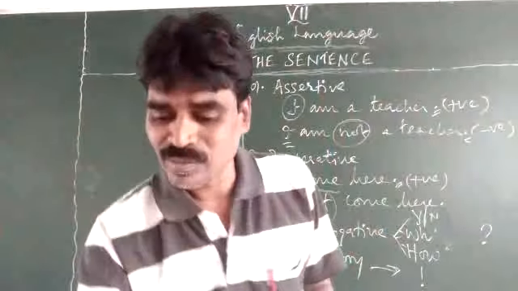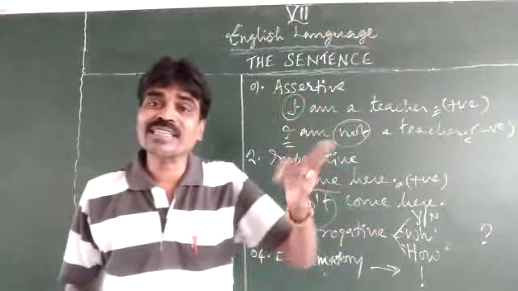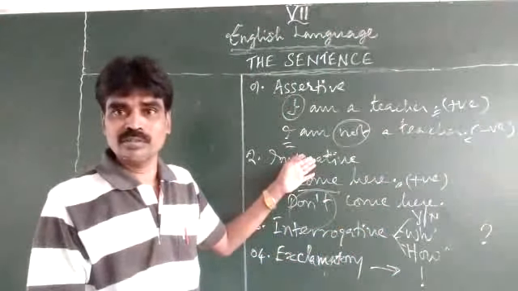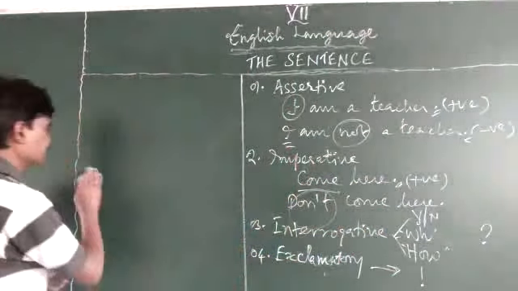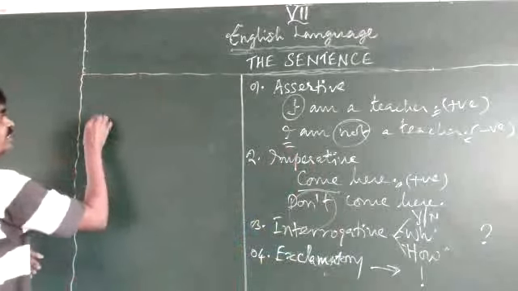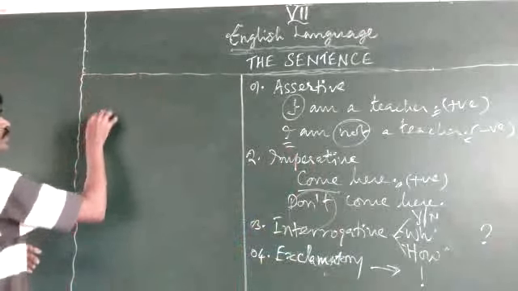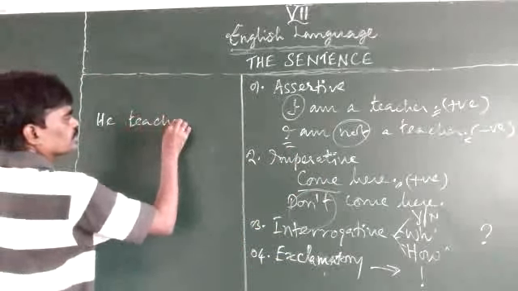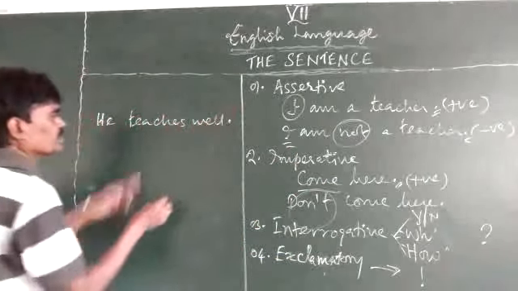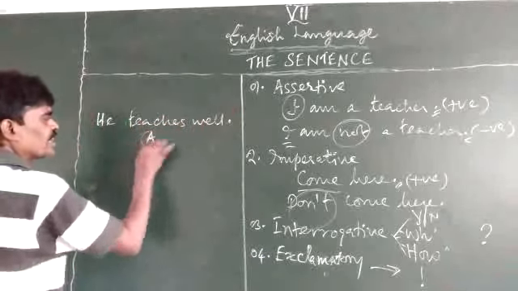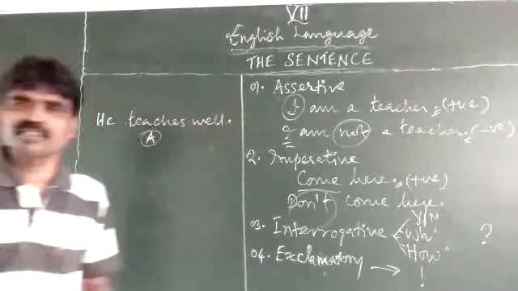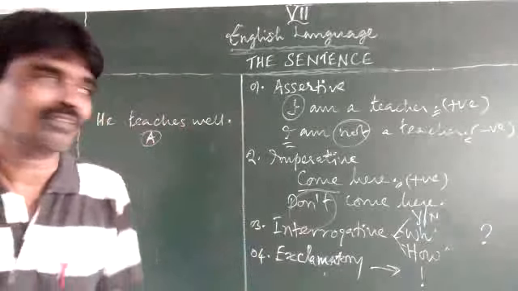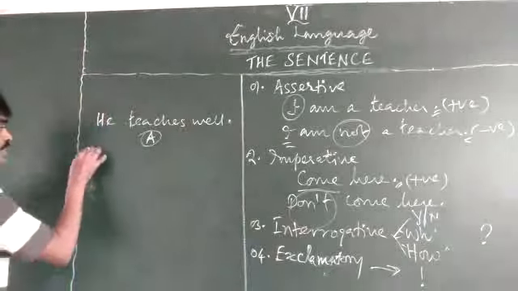Once we know these types of sentences, then it is very easy for you to go through. There are some exercises where you are supposed to interchange the types of sentences. For example, he teaches well. Right? So this is an affirmative type of sentence. Now it has to be made an interrogative. How? Does he teach well?